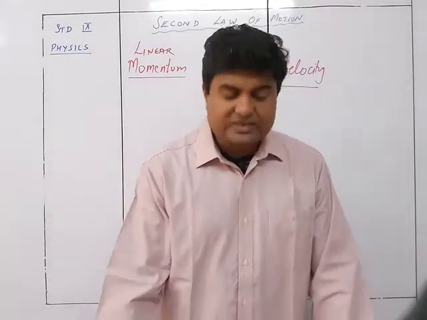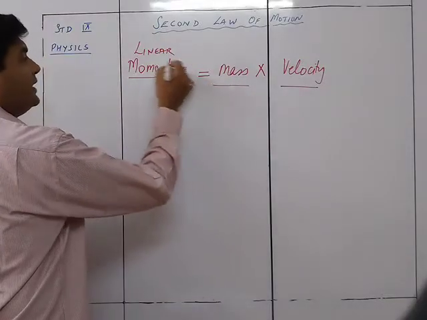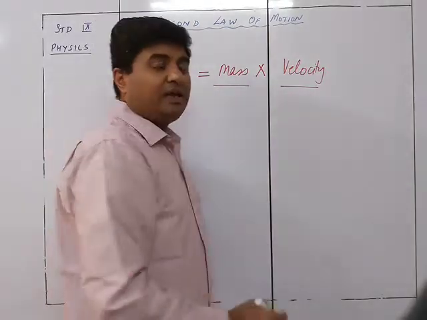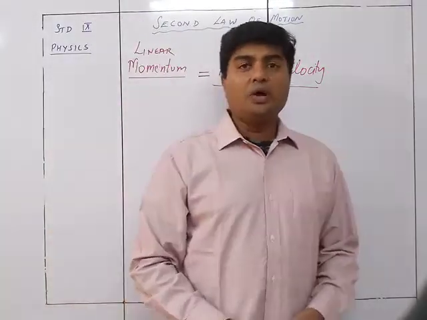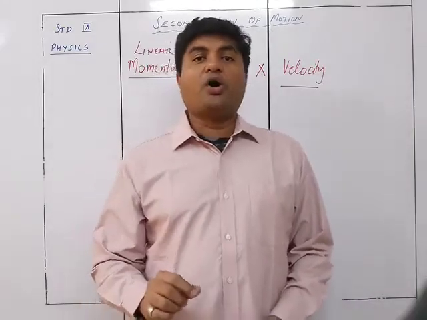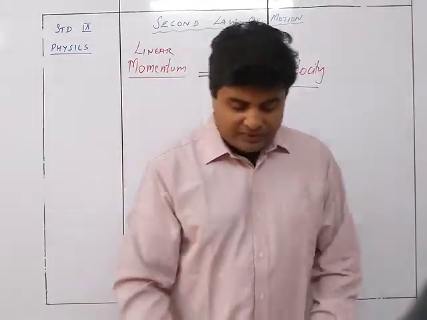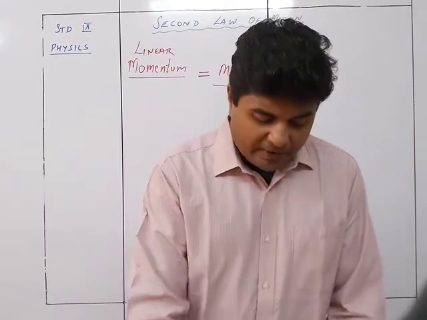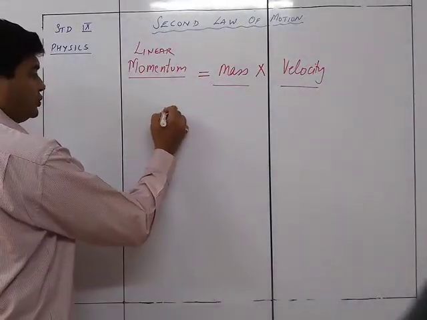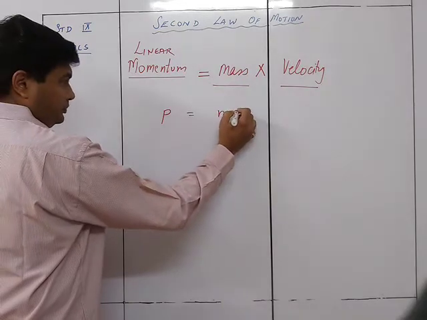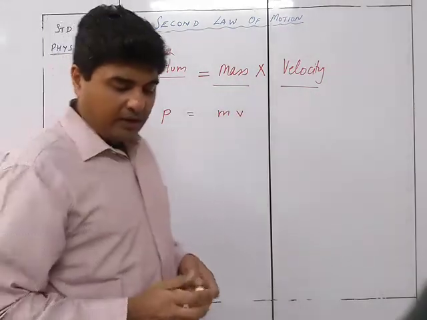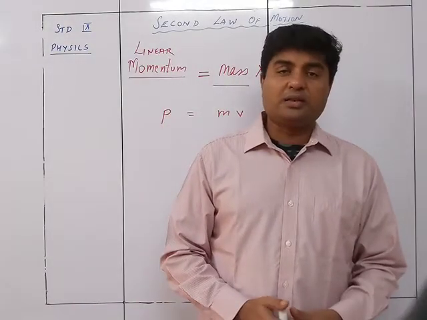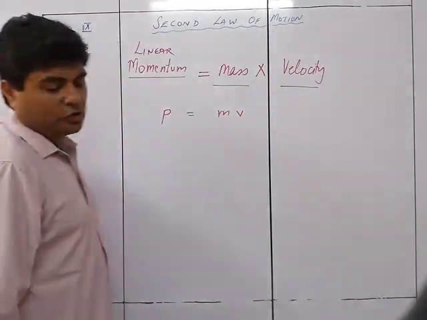And this is called linear momentum. So linear momentum is equal to mass into velocity of the body with which it is traveling. So that's why we define the linear momentum of a body as the product of its mass and velocity. The linear momentum of a body is denoted by the letter small p. So small p is equal to m into v. In terms of letters, it will be p is equal to m into v.